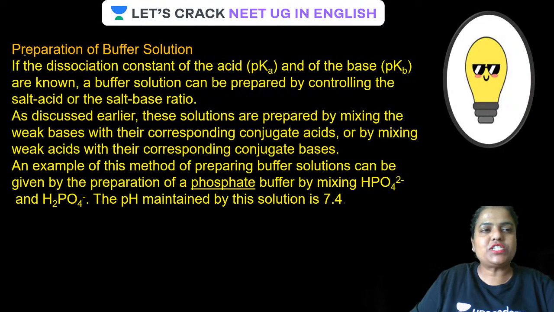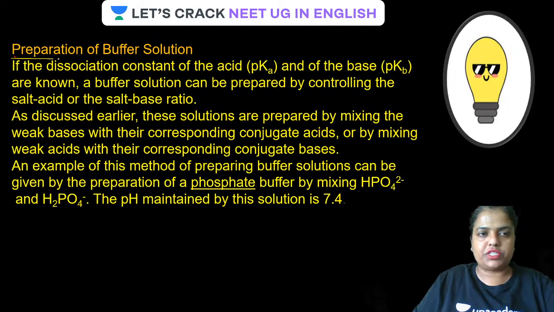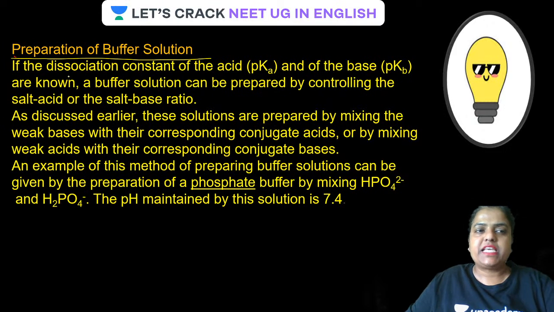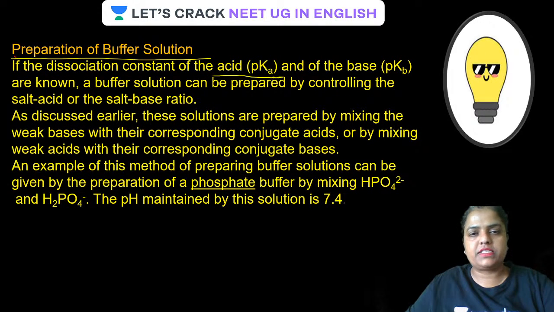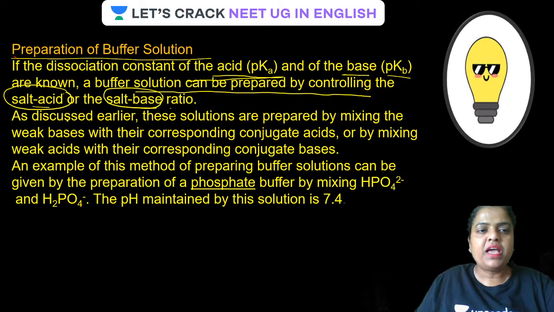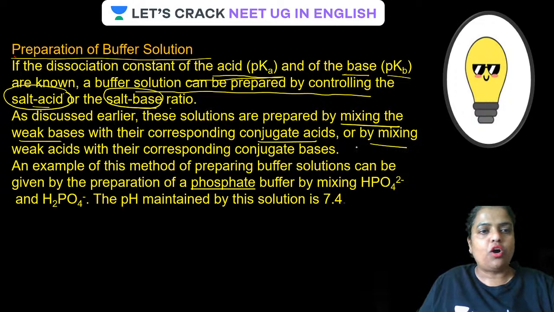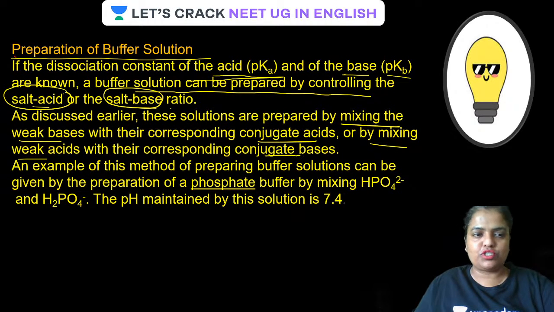Preparation of buffer solution. Let us see how we can prepare a buffer solution. If the dissociation constant of the acid or the base, the pKa or pKb, is known, a buffer solution can be prepared by controlling the salt to acid or salt to base ratio. Very, very important thing, guys. You have to control the salt to acid or salt to base ratio. As discussed earlier, these solutions are prepared by mixing the weak base with the corresponding conjugate acid, as I explained initially, or by mixing a weak acid with the corresponding conjugate base.